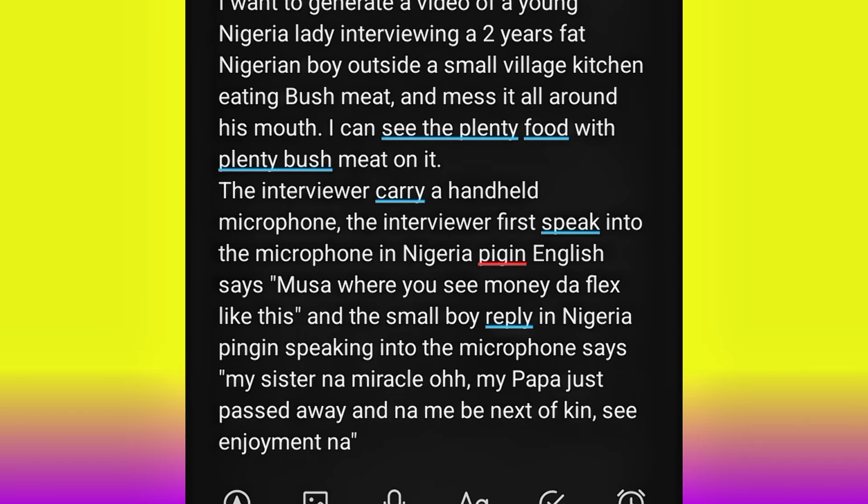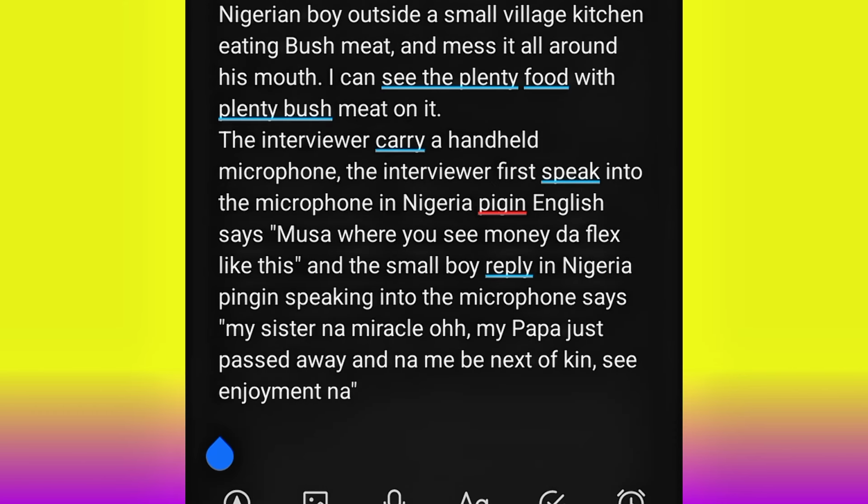Without that, the AI will understand, oh, this is the person that speaks first, and then the second person is replying to what the first person said. Okay, so make sure to put it that way. I need to let ChatGPT know that I'm generating the video using Sora 2. With that, ChatGPT is going to structure the prompt to resonate with OpenAI Sora 2, so that you get a better result.